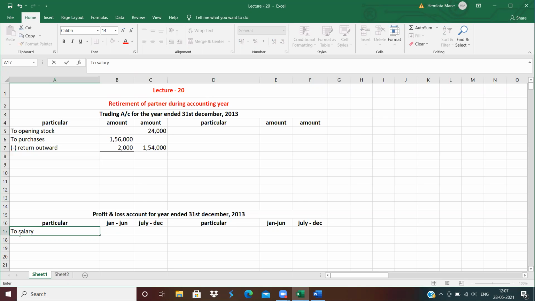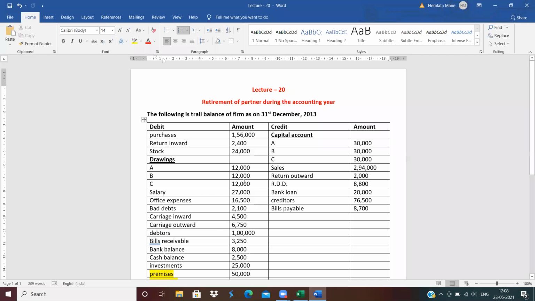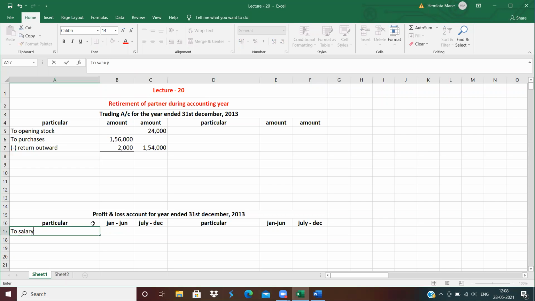Now this salary is distributed between two columns. How much is the salary? 27,000. So distribute the amount equally, because equal months, 6 months, 6 months. So equally, 27,000 divided by 2, which means 13,500, 13,500.